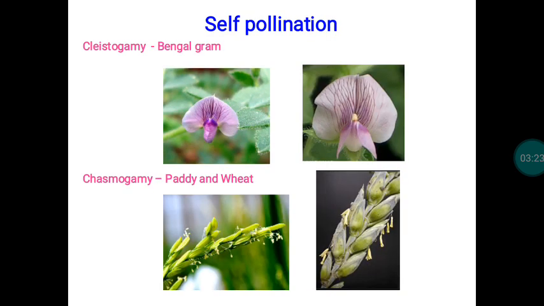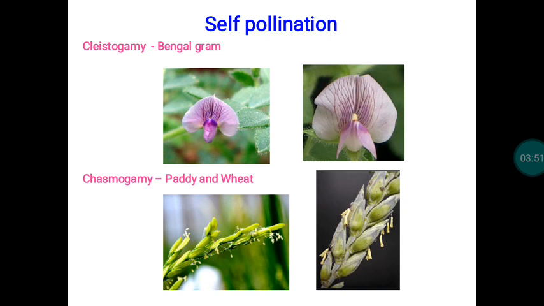Here you can see some of the mechanisms that are responsible for the occurrence of only self-pollination in certain crops. The first one is cleistogamy. This kind of mechanism is reported in the case of Bengal gram. Here the flower never opens, even after pollination and fertilization. Because of that, these plants are strictly self-pollinated in nature.